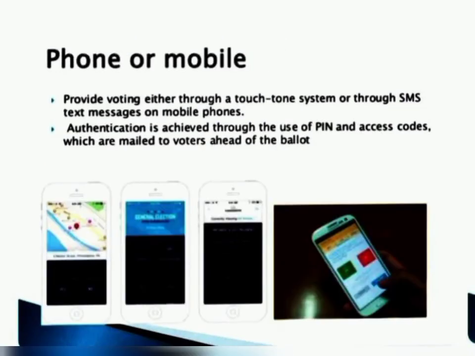Then phone or mobile. These provide voting either through a touch-tone system or through SMS text messages on mobile phones. Authentication is achieved through the use of PIN and access codes, which are mailed to voters ahead of the ballot.